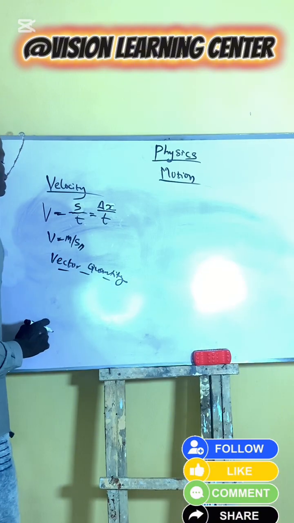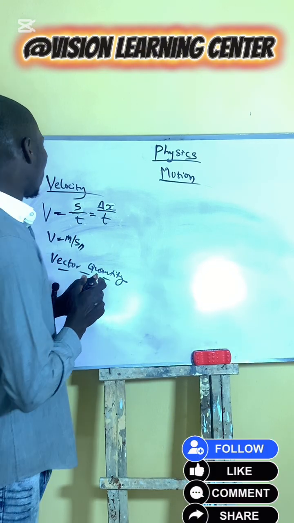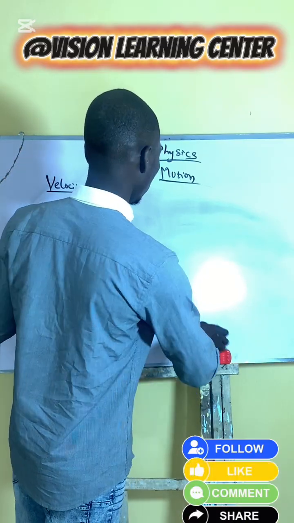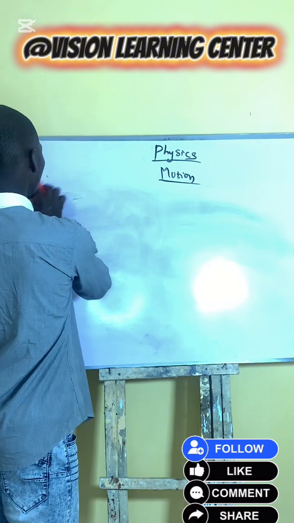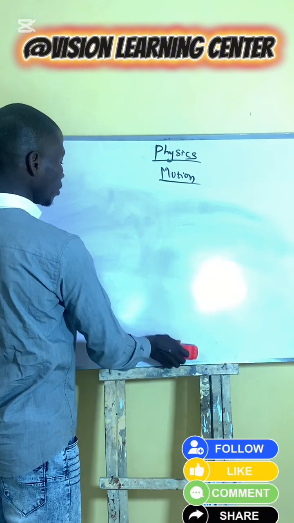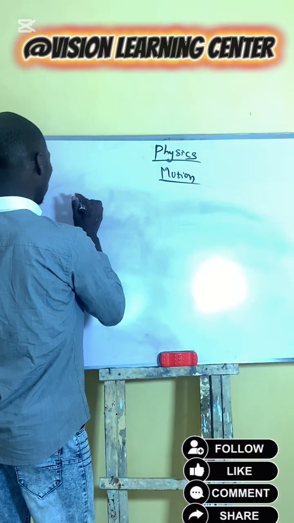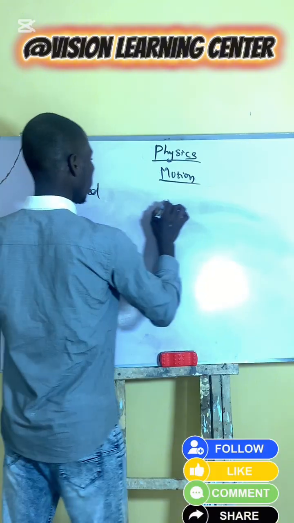So let's look at the difference between speed and velocity.